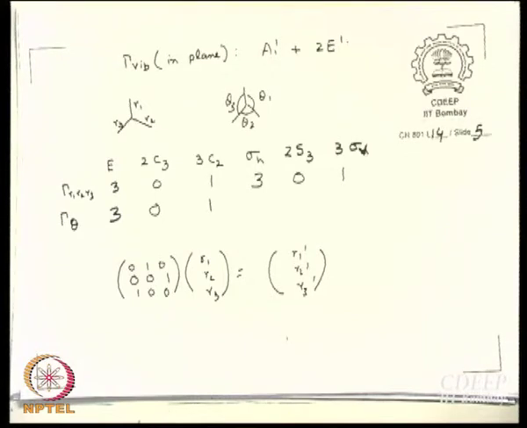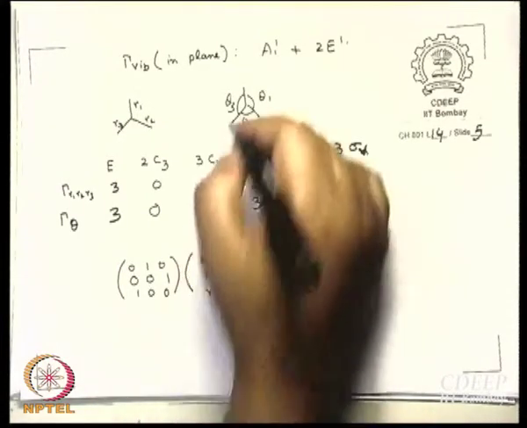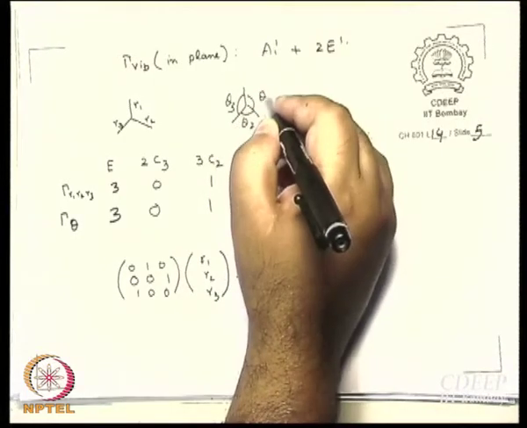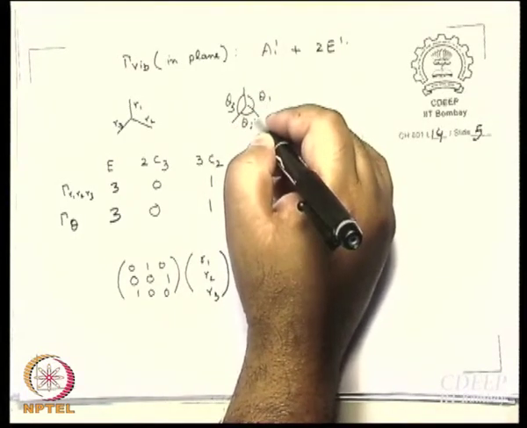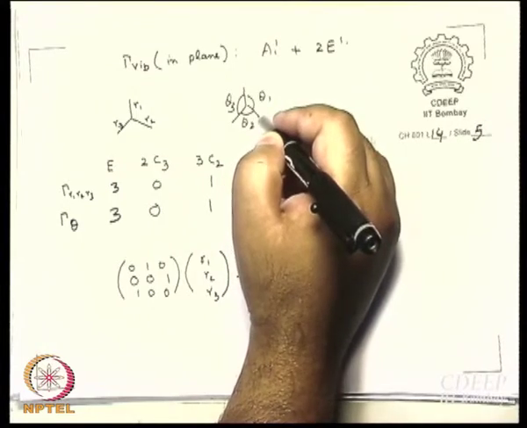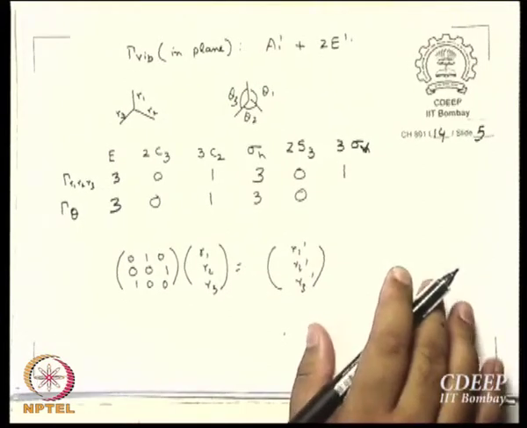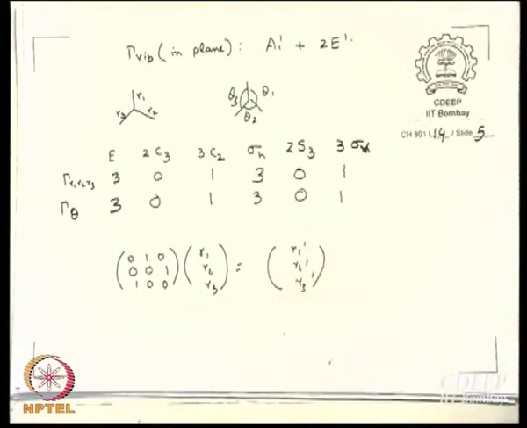What about sigma h? 3, S3, 0, 3 sigma v, sigma v again 1, right? Because once again you apply sigma v, theta 1, theta 3 will interchange, theta 2 will not. This is 1, 301, 301.